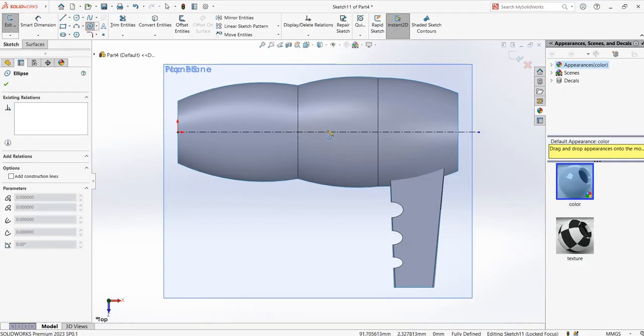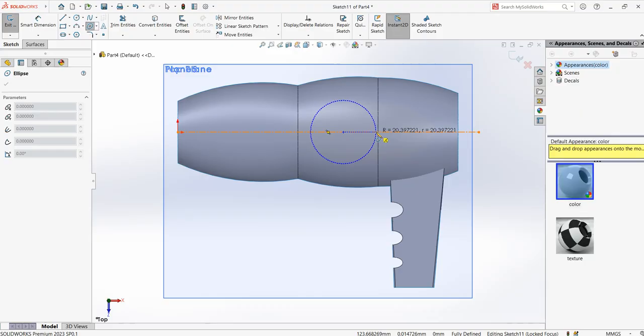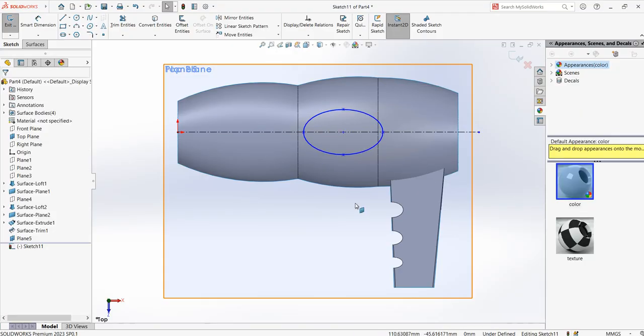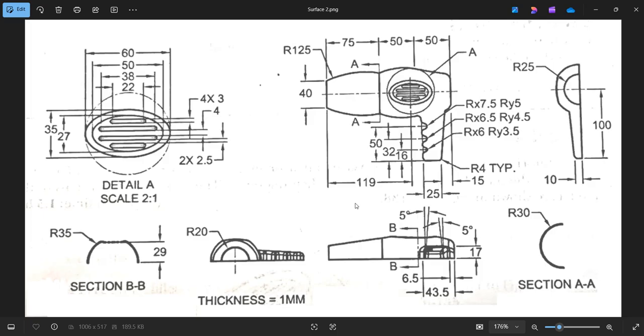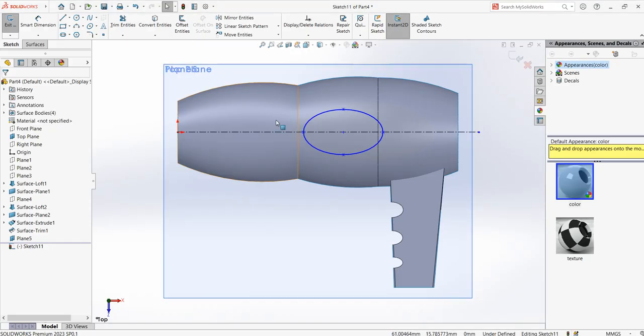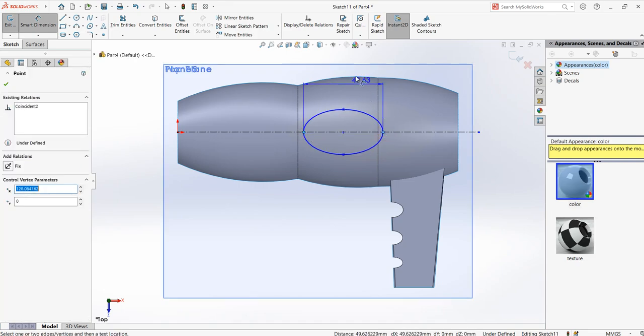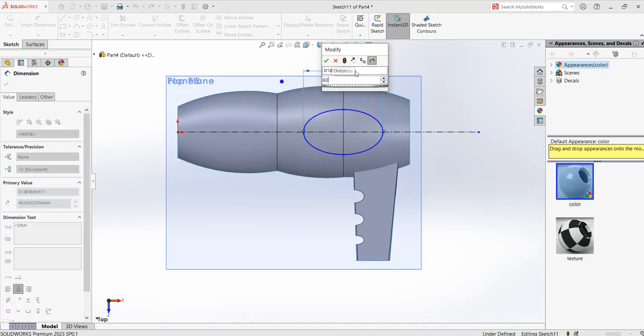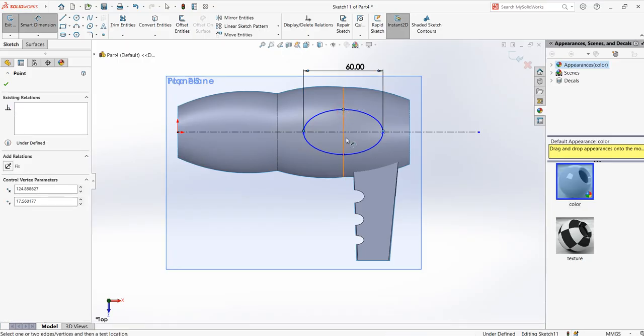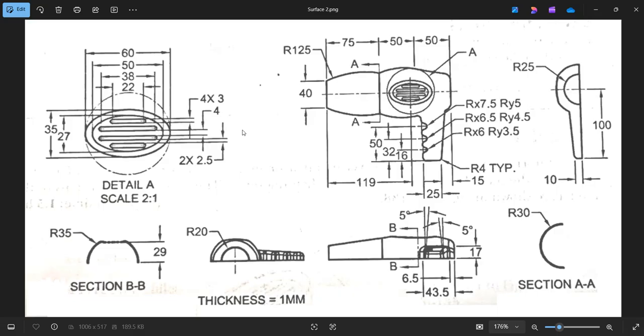Choose ellipse, click on this line, don't click on any points, click on the line only, move it in the x direction and y direction and leave it. Now the dimension given is 35 on the y and 60 on x. So smart dimension from here to here is 60. From here to here is 35.